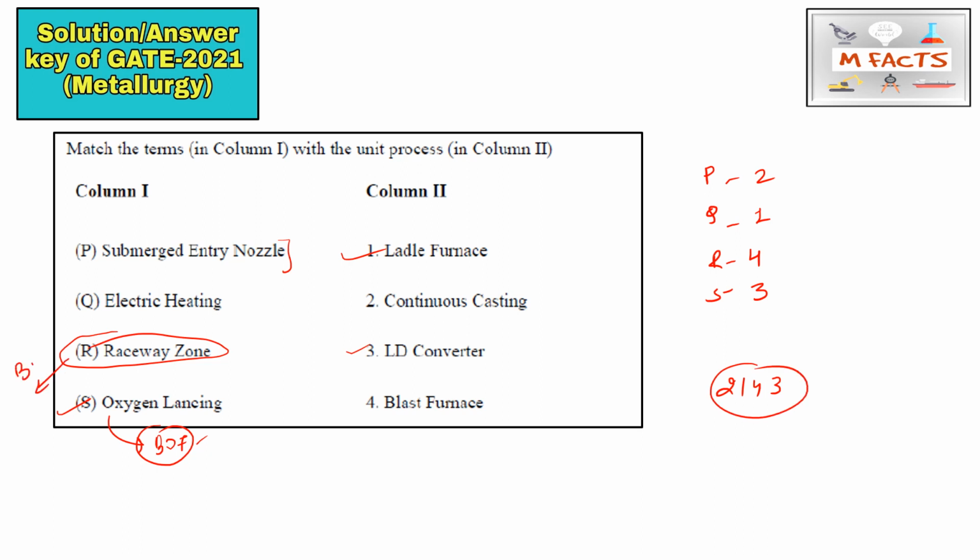You can write it like this: this is for the blast furnace, this is for the LD converter, this is for the LF, that is the ladle furnace, and this is for CC, that is continuous casting. So this is the correct answer.